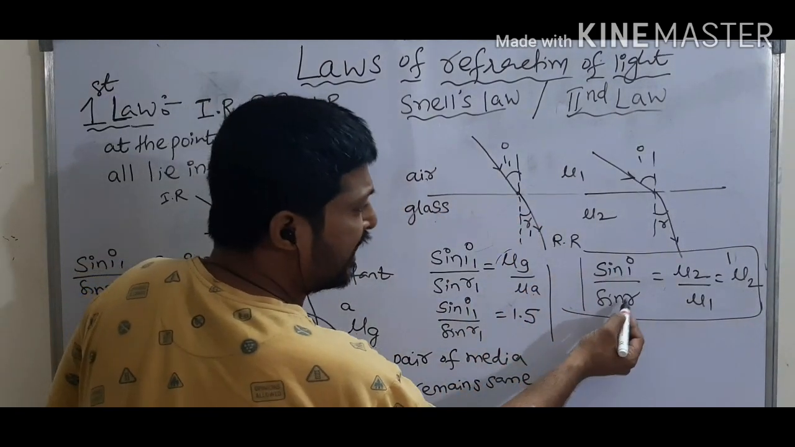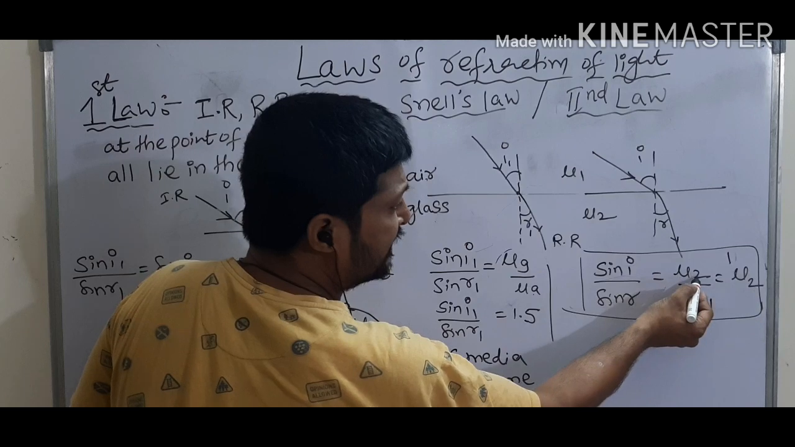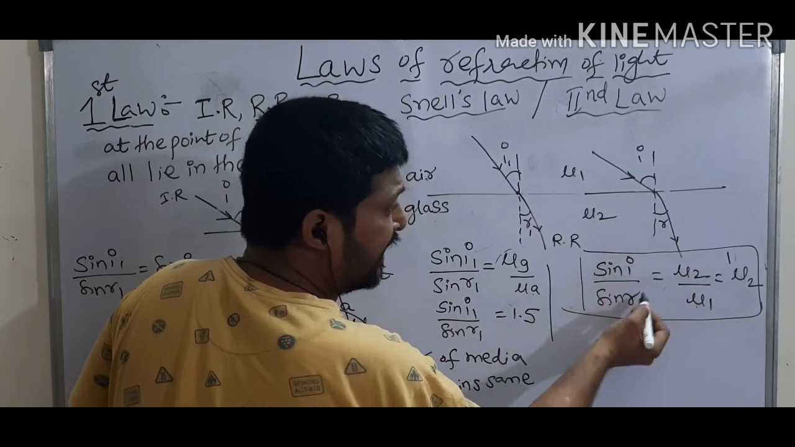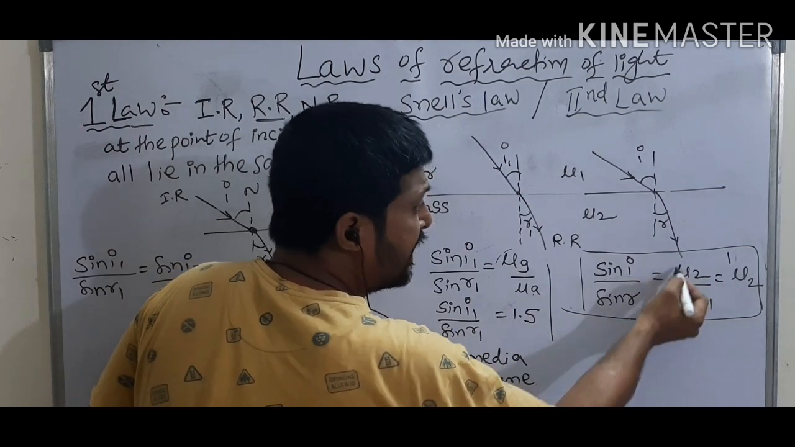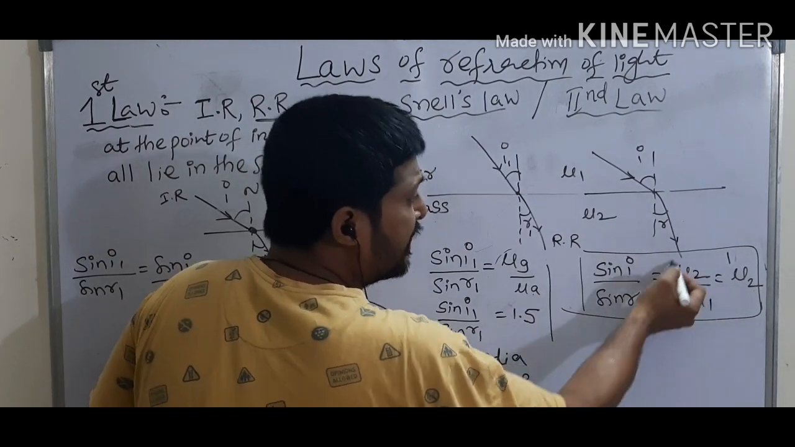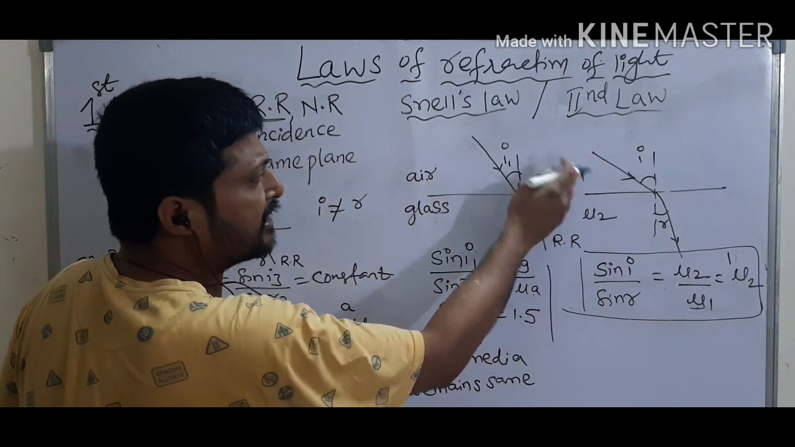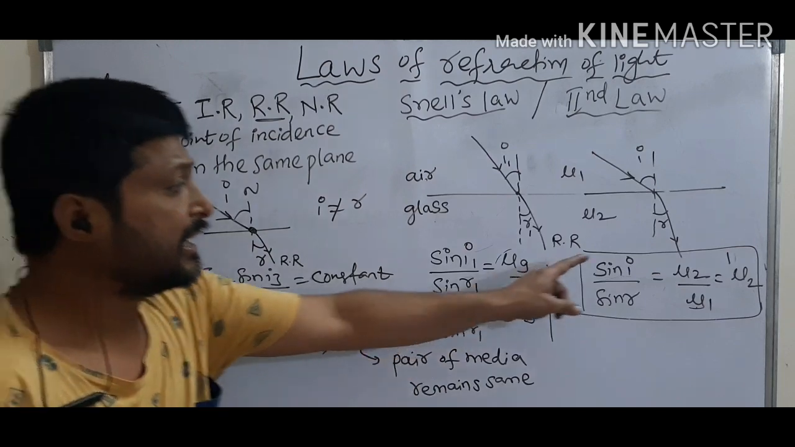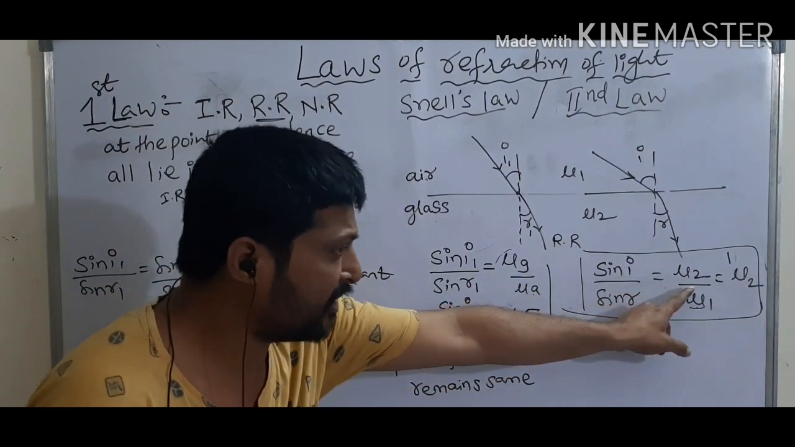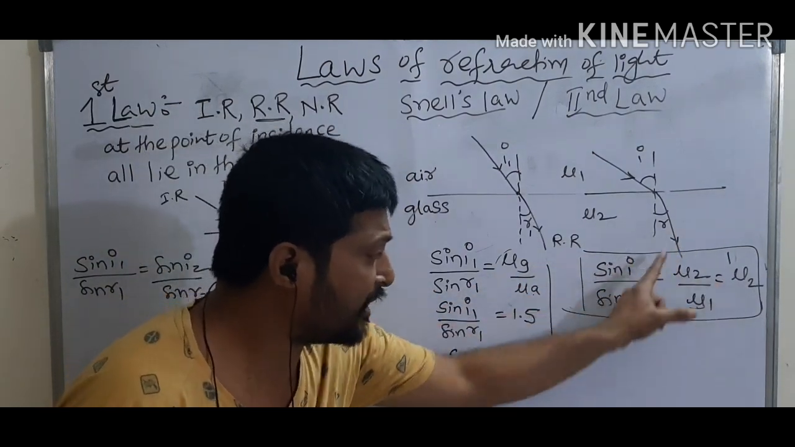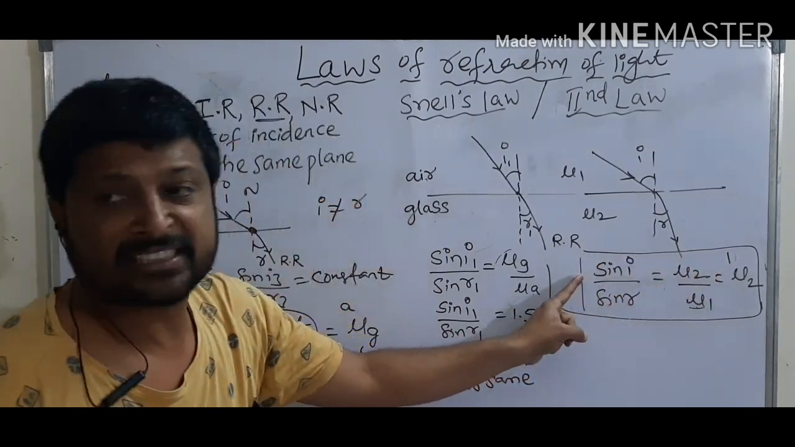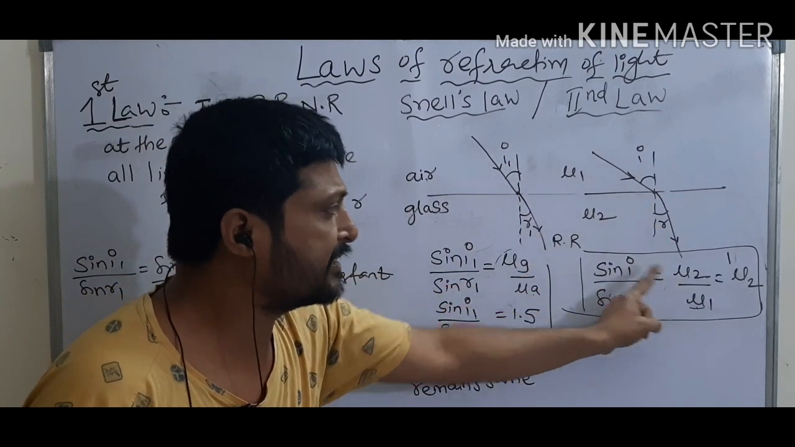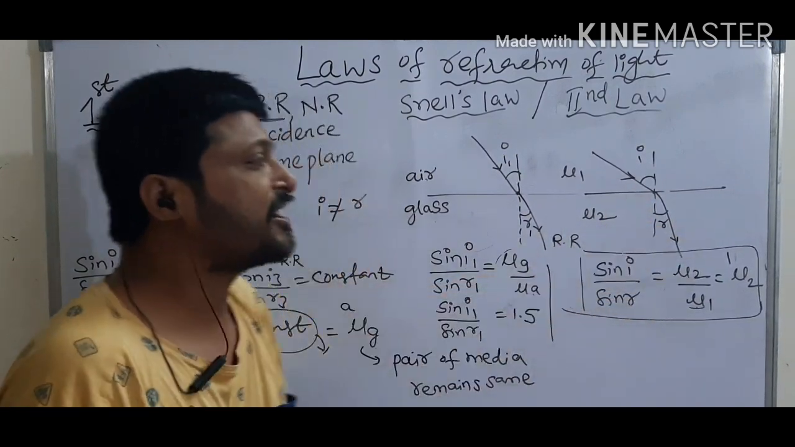Sin I by sin R is equal to refractive index of second medium with respect to first medium. So the sin I by sin R ratio remains the same until the pair of media remains the same. If the pair of media is not changing, this ratio also does not change. That means by changing the angles, does this value change? No. That means the refractive index of a medium does not depend on angles. Whatever may be the angles, always this ratio is constant.